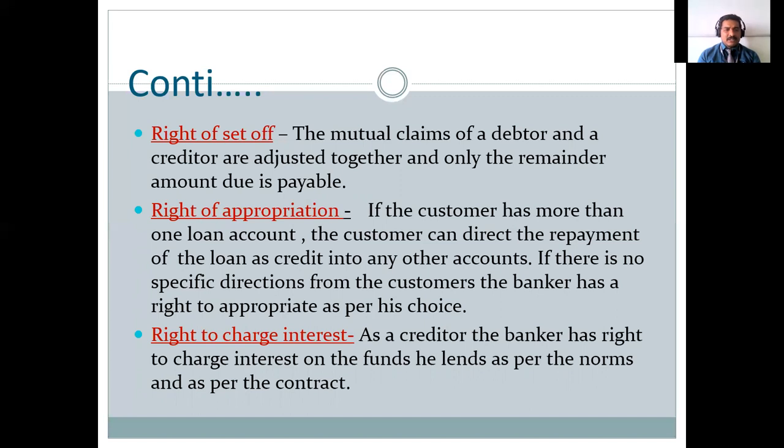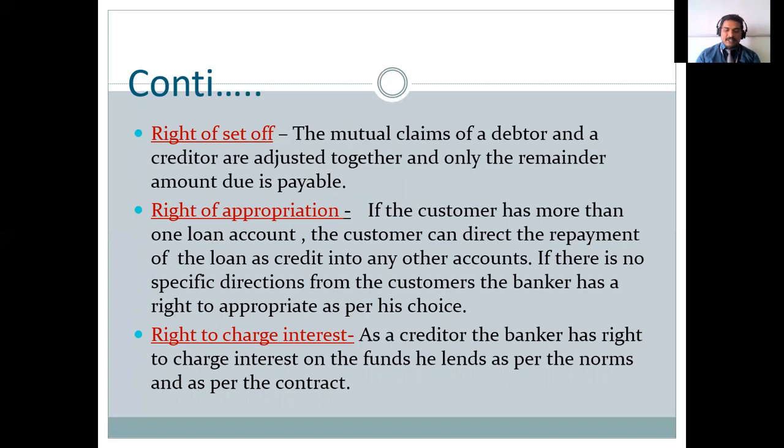The next right is the right to charge interest. You may ask that since it is a service industry, they may do the service completely free of cost. But that is not the procedure for banking. Okay, so it is the right of the banker to charge interest, and they can charge varying interest rates. You cannot claim under the constitution that there is no equality before law. It's not like that. It's a service industry, and based on the customer category and the RBI regulations, the interest rate is charged on the customer.